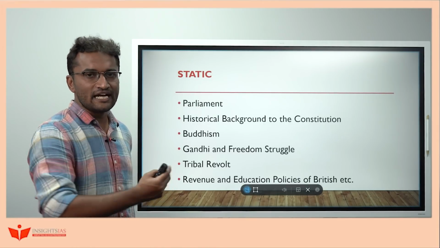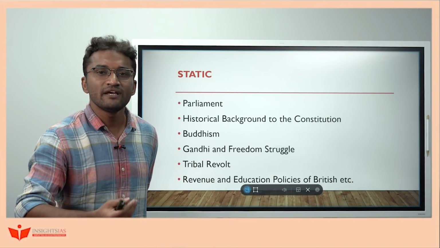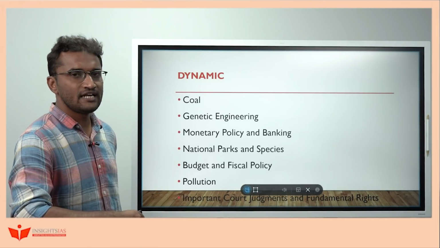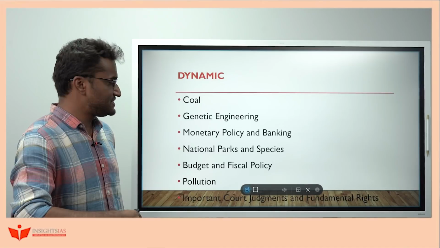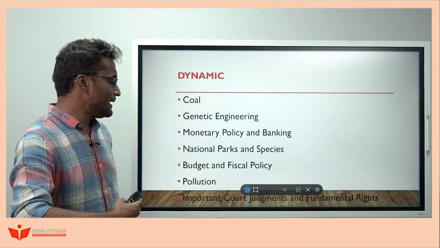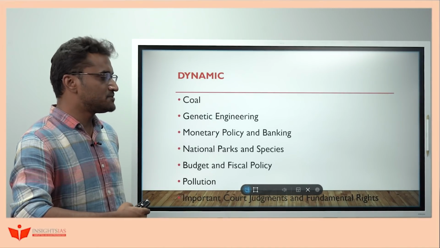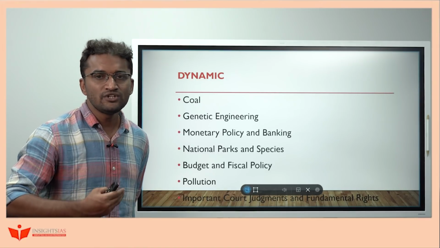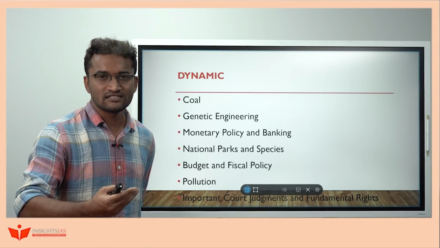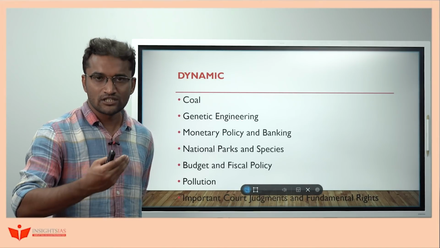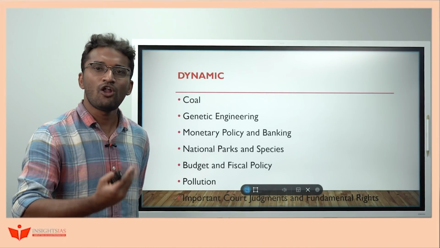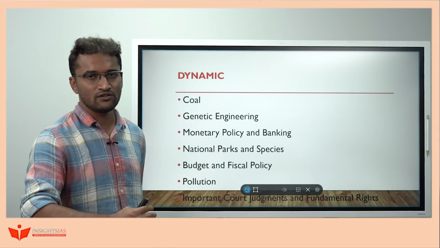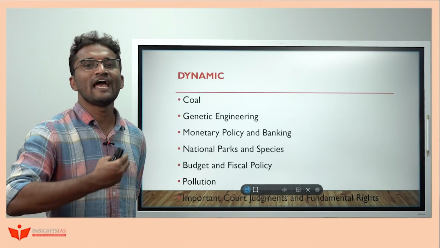Along with the static themes, as I have already mentioned, there are certain dynamic themes also. Coal, genetic engineering, monetary policy and banking, national parks and species, budget and fiscal policy, pollution, important court judgments and fundamental rights. These are very dynamic in nature. For national parks, they usually ask questions on certain areas, for example northeastern India, southern India, Himalayan regions, and along with that they pick certain questions regarding current affairs also.